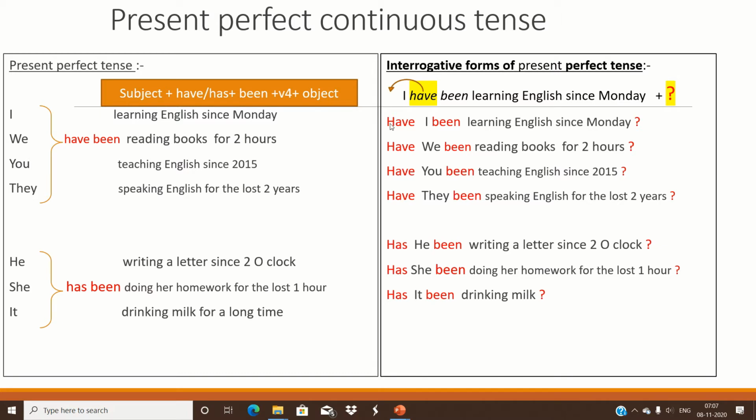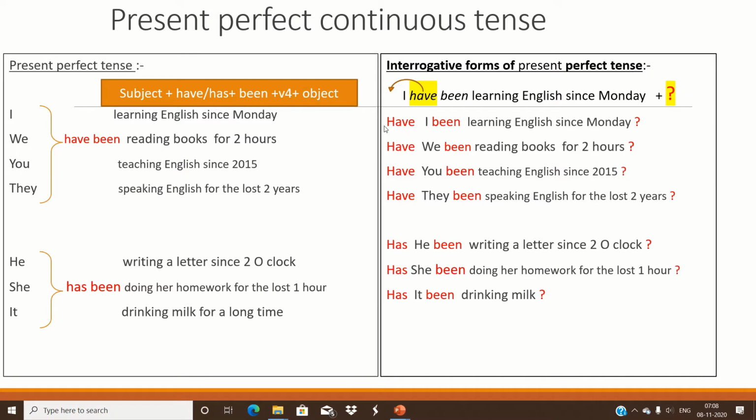Have I. So we have brought this have in front of the subject I. So, have I been, and the remaining sentence is as it is. You have to write the remaining sentence as it is, and add a question mark at the end of the sentence.